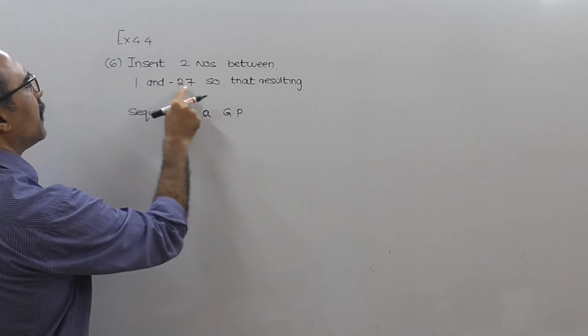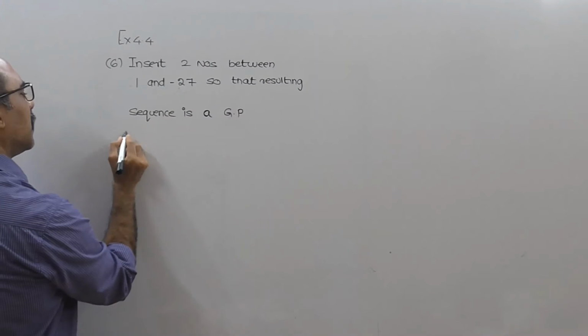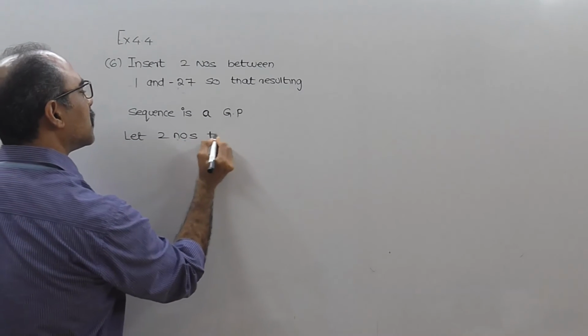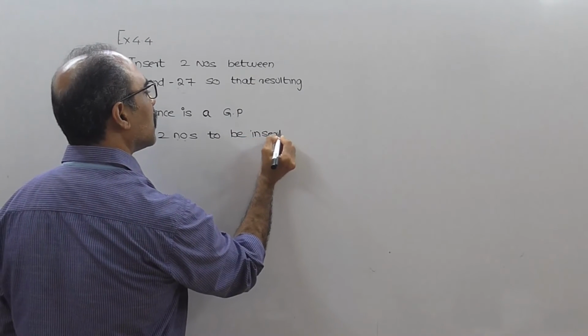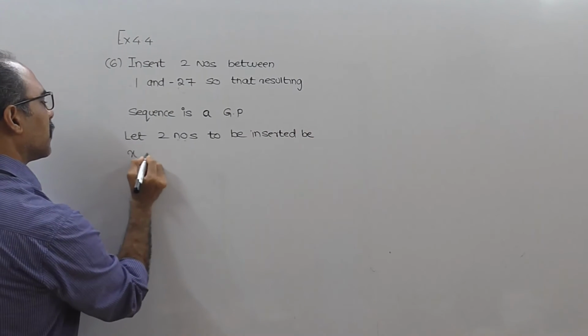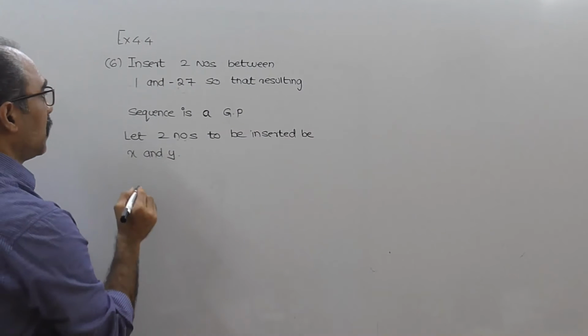Insert two numbers between 1 and minus 27 so that the resulting sequence is a GP. Let the two numbers to be inserted be x and y.